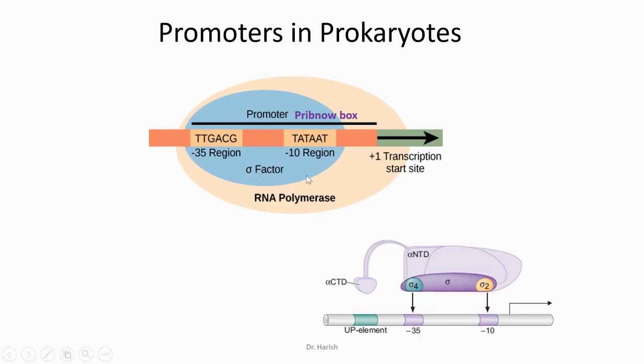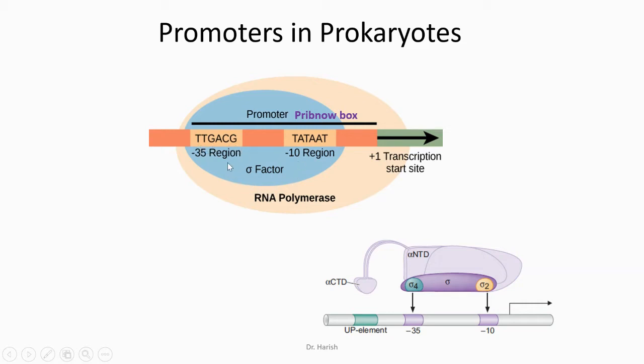In prokaryote, the promoter regions are the -10 region and the -35 region. The -10 region promoter is also known as Pribnow box. The sequence for Pribnow box is TATAAT, and the -35 region sequence is TTGACG.